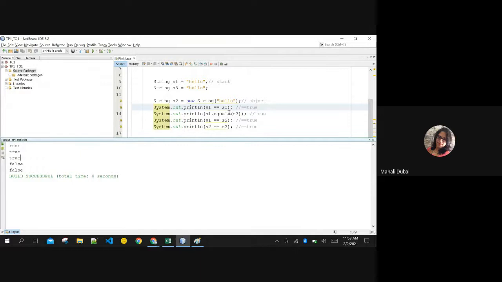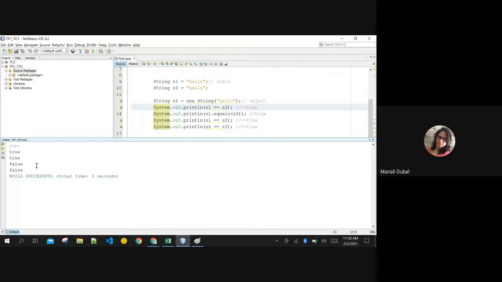Now you see, S1 and S2 have different memory allocation. See, literal, object, stack, heap. The heap has a different memory allocation, a different address. It is printing false now. Content is the same. Did you check? It should print true here. No, but it is printing false.